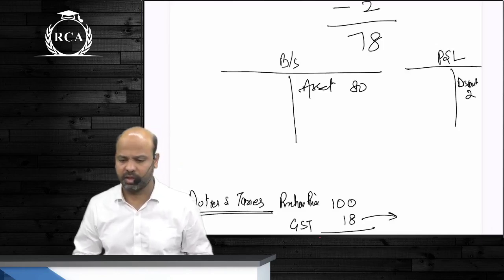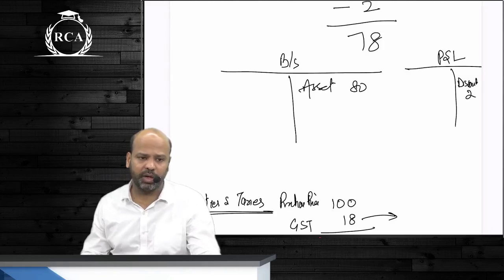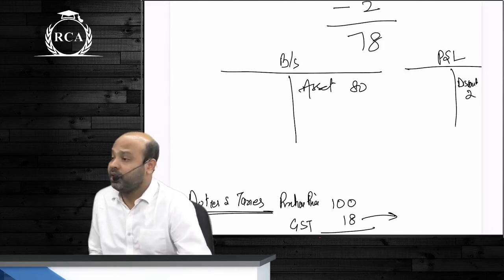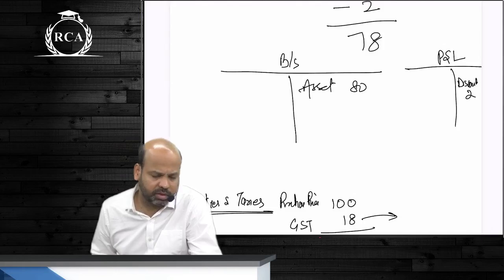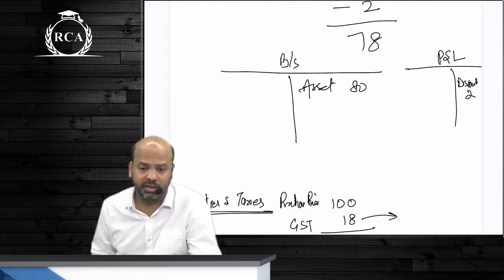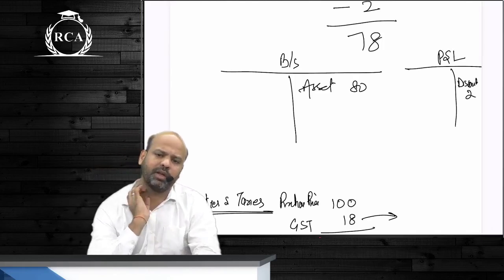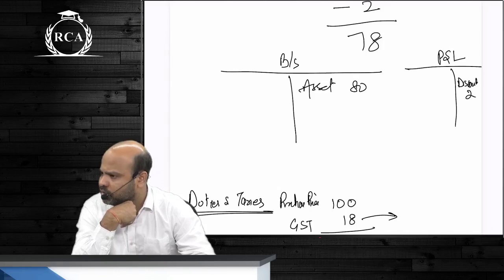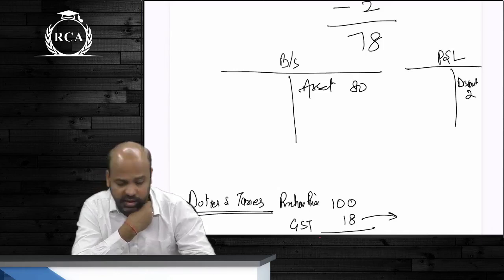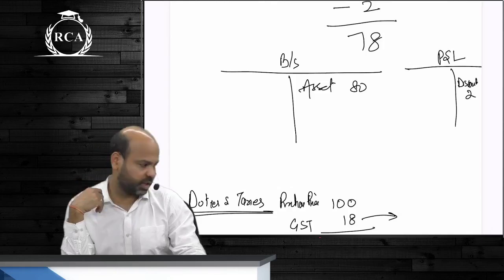Next line. Trade discount and quantity discount are in relation to procurement, and hence it is adjusted from the cost of the asset.